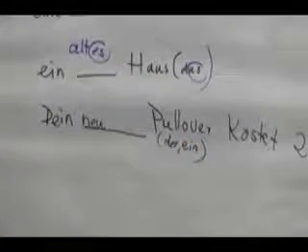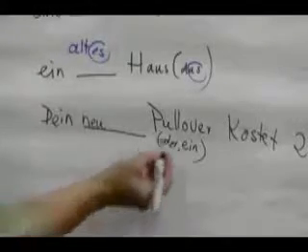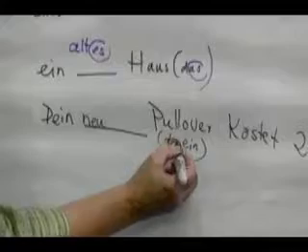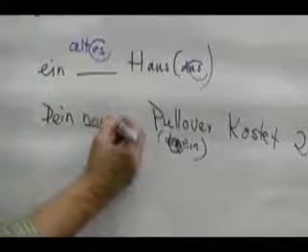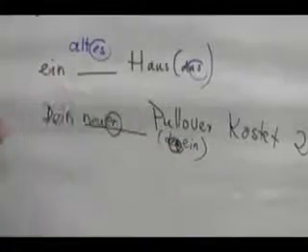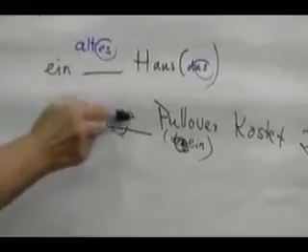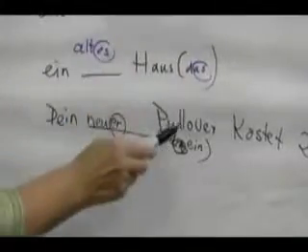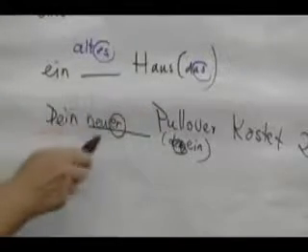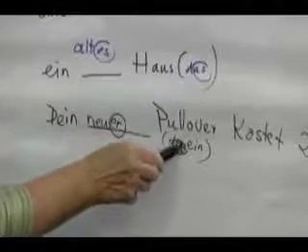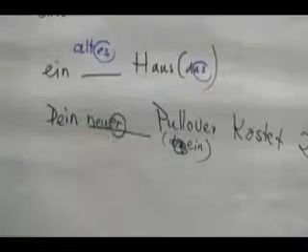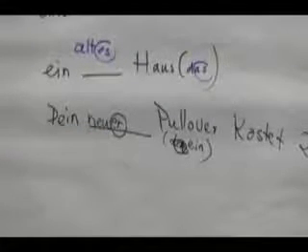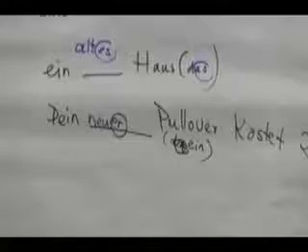And then we learned that we have to borrow the original ending, which is der, and stick it on the adjective. So, dein neuer Pullover kostet 20 Euro. Remember, Pullover is a der word. So we borrow the ending from the der, stick it on the adjective, and that gives us the sentence. Dein neuer Pullover kostet 20 Euro.